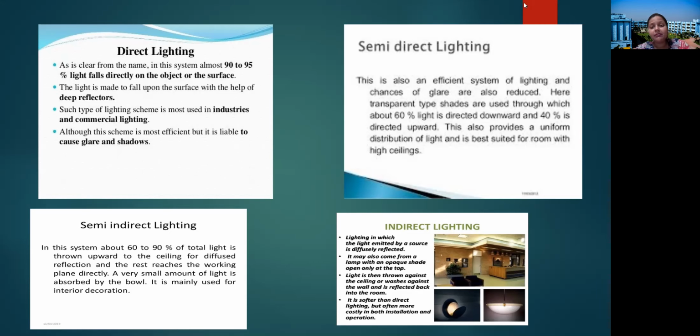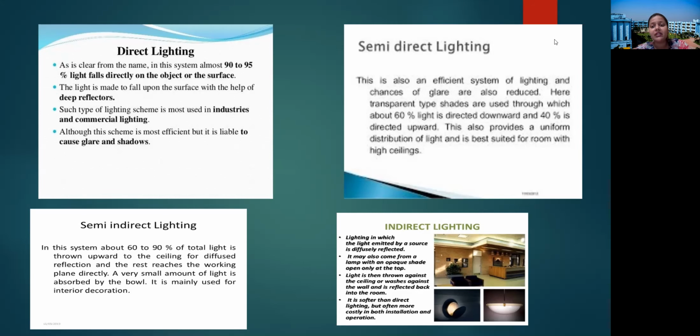Semi-direct lighting scheme. This is also an efficient system of lighting and the chances of glare are also reduced. Here, transparent types of shades are used through which about 60% of the light is directed downward and 40% is directed upward. That means 60% of the luminous flux is falling on the working plane, and 40% is reflecting off the ceiling.